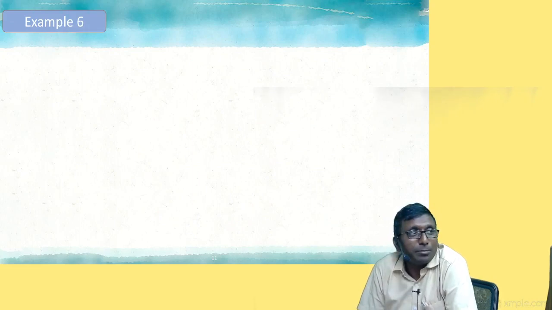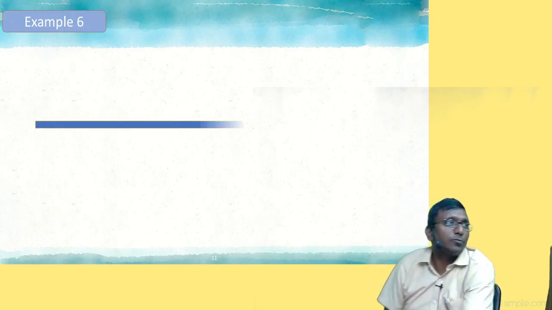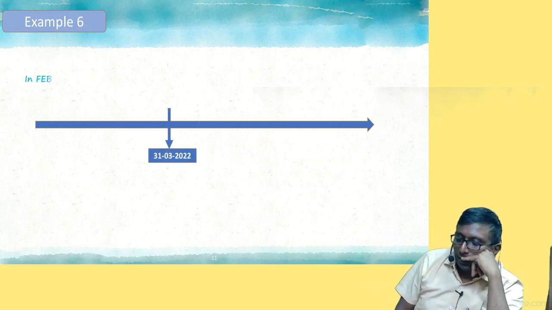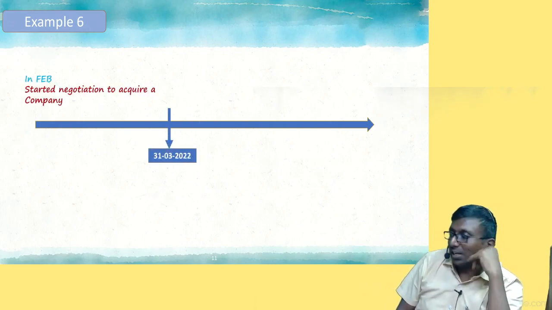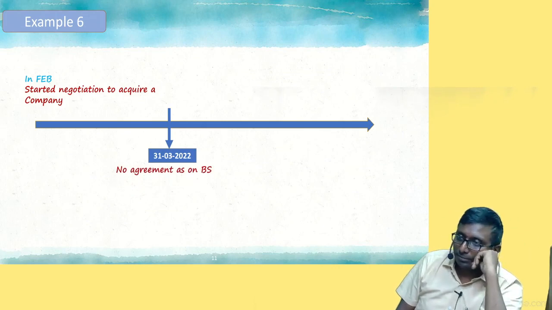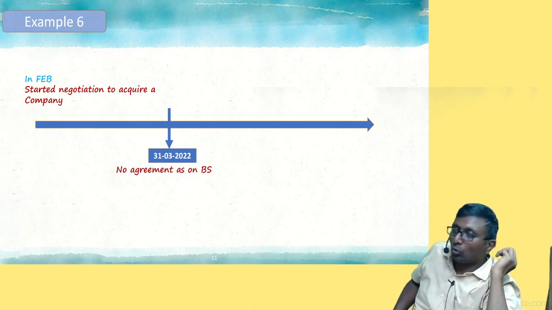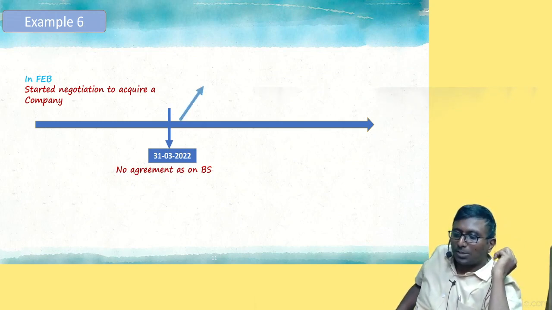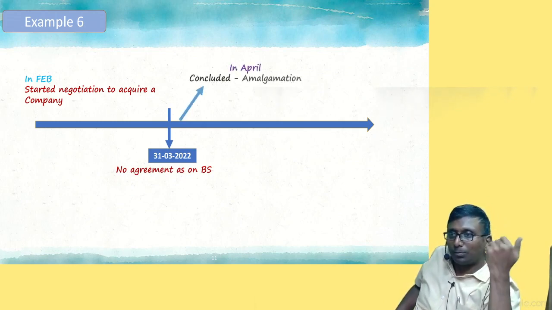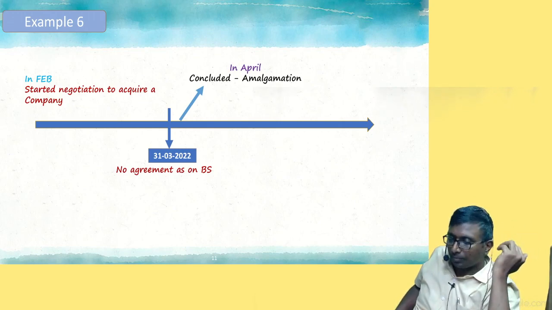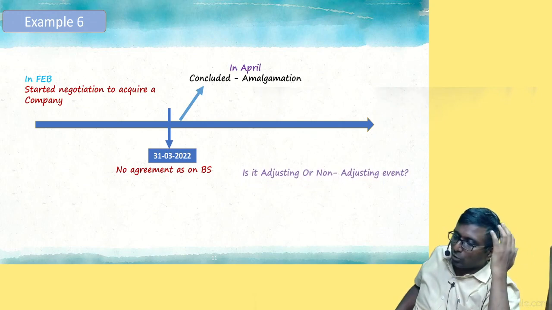Understood? Right. Look at the next example, my dear. Example number 6. In the month of February, we started negotiating to acquire another company. Was anything concluded on 31st March? No, no conclusion happened. But subsequently, in the month of April, we bought the other company. We got into an agreement, everything is done. Now, when should I account for this?